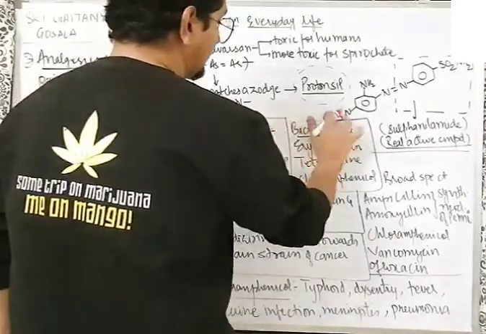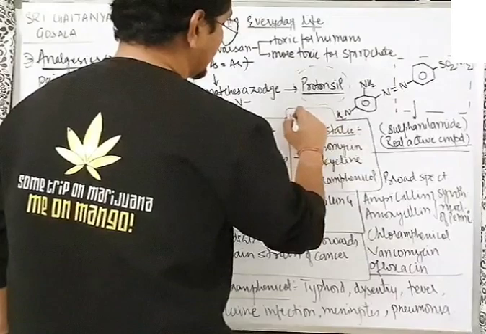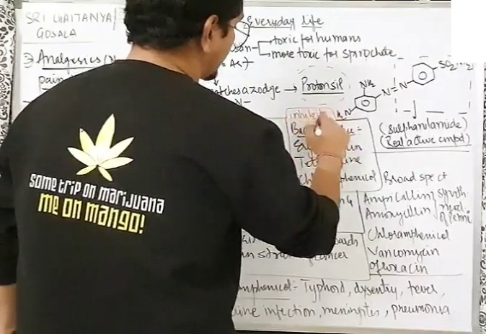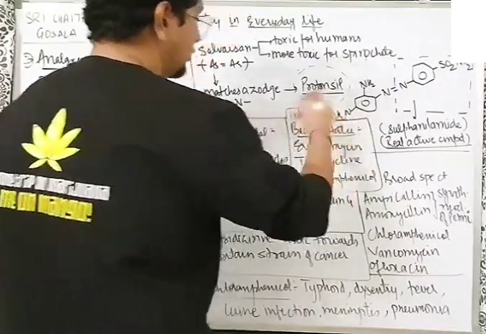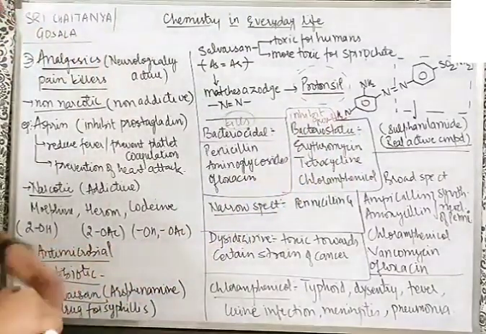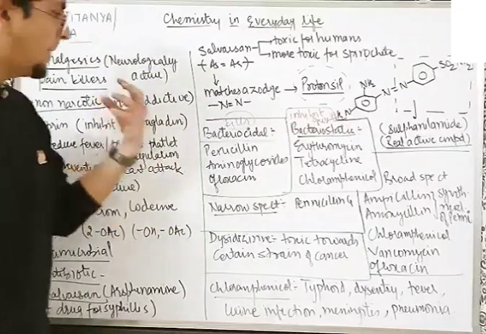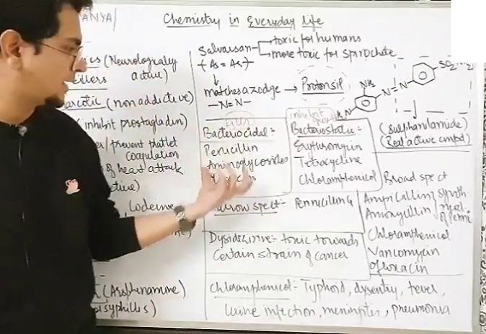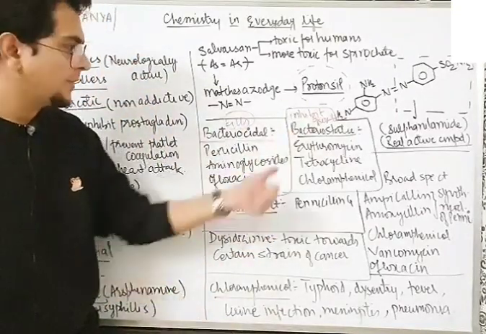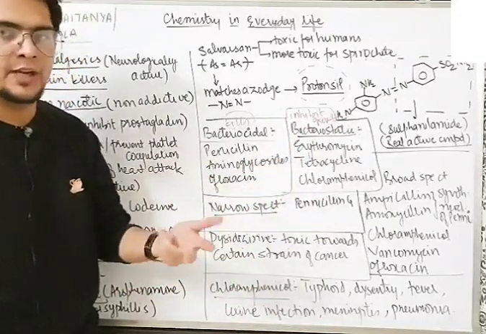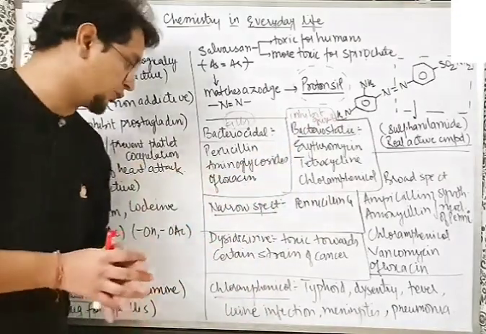Bacteriostatic, what will it do? It will inhibit the growth of the bacteria. So there are two classes of antibiotics we have, bactericidal and bacteriostatic. Static inhibits the growth, stops the growth. Bactericidal kills the bacteria. Bacteriostatic examples are erythromycin, tetracycline, chloramphenicol, very common examples you deal with in biology as well.